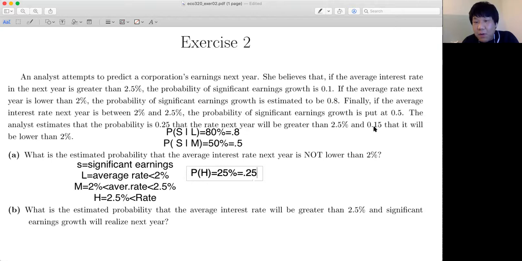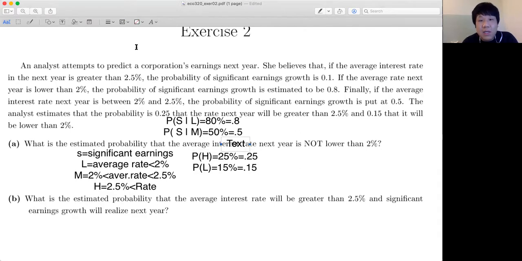And then I said 0.15 for the rate, no, actually this was that. And 15% or 0.15 was equal to the probability that it will be lower than 2%, so L. So this is boom, what you need. For number A,